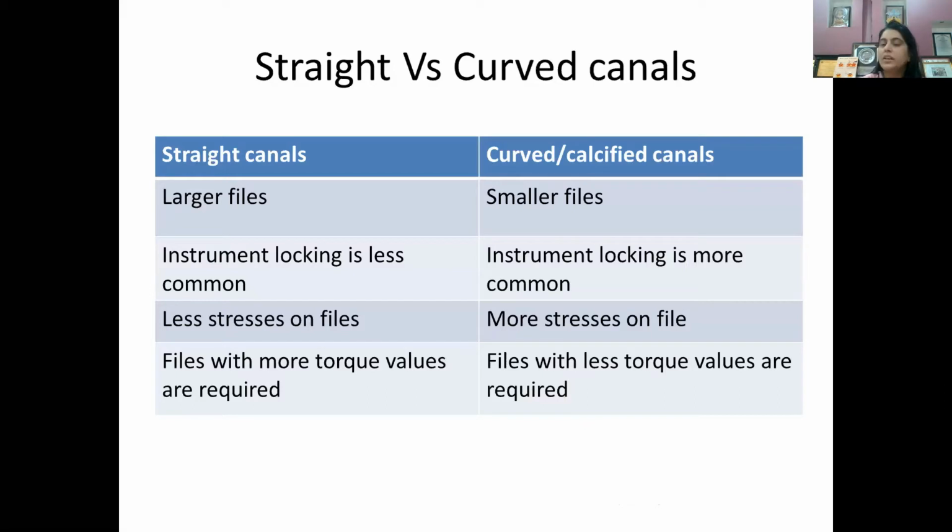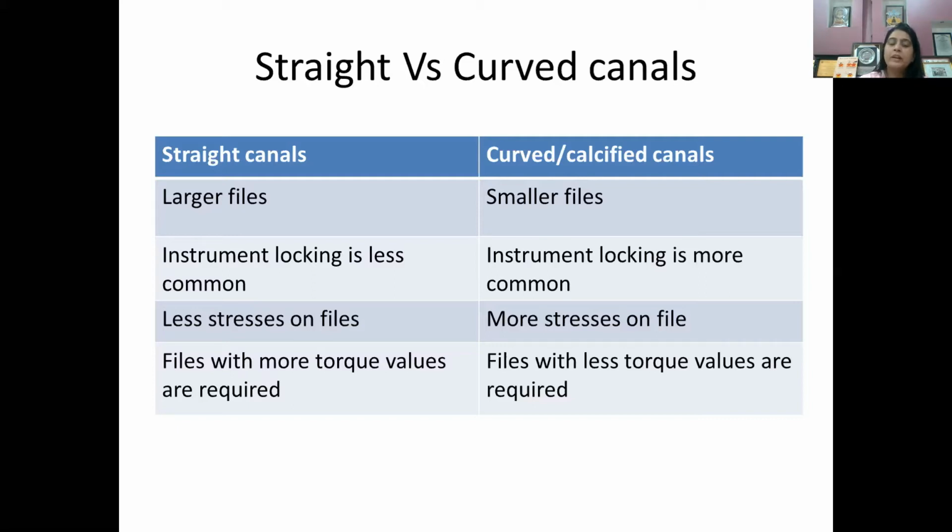Now let's look at the straight and curved canals. When the canals are straight, you can easily use your larger files. You don't have to think about using thinner files like 15 number or 20 number. You can use till 30 or 40 number. When a larger file is used, instrument locking is less common because the canal is straight. There are no complex anatomies. That means there are less stresses on the file. The file goes on very smoothly inside the canal because the canal is devoid of any complexities. It is a simple straight canal. So in such cases, you can use files with more torque values.